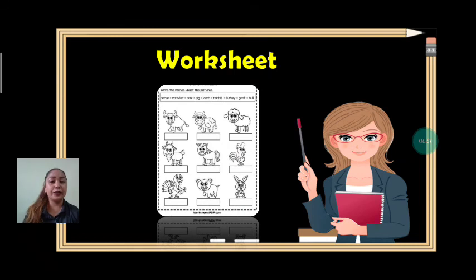Okay, it's time for you to get your worksheet and answer what farm animal is it. Understand?